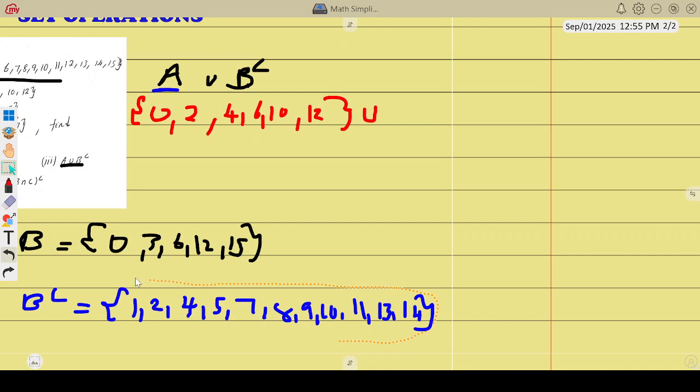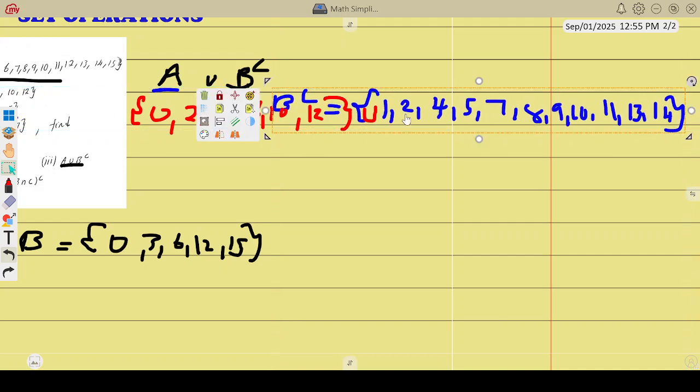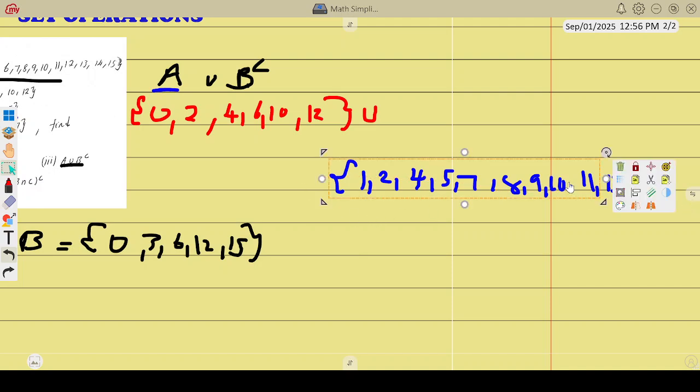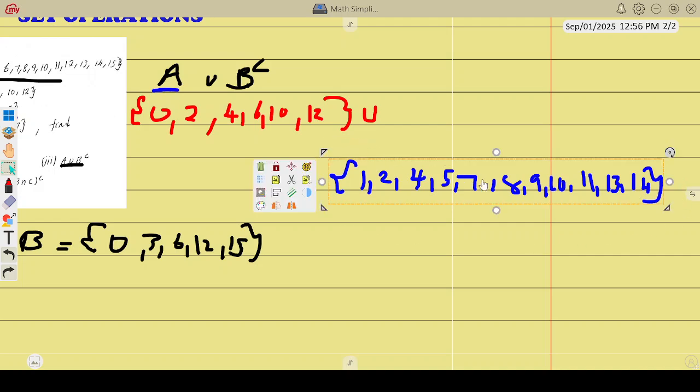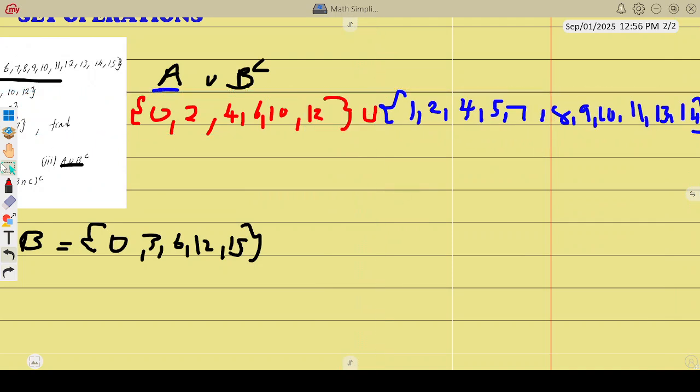B complement is this which we saw here, so we just bring it here. This is B complement, the things which are not in B. Union means we marry them all together. We're going to marry everything in A and in B complement.